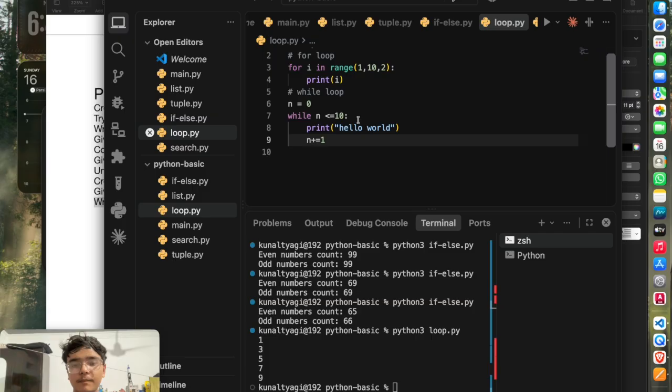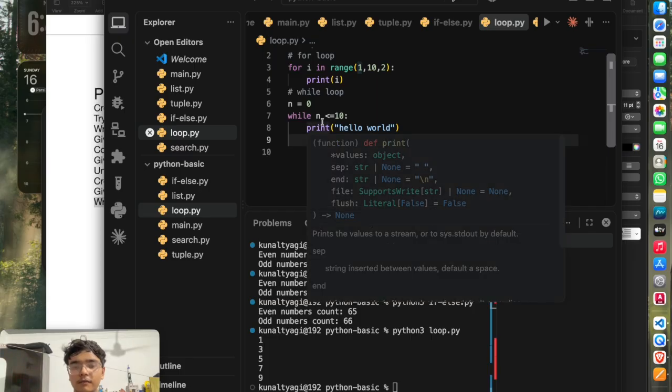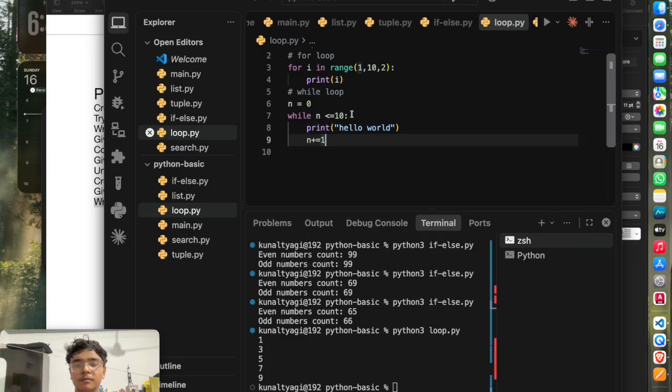So what will happen, this will print hello world 10 times, because as you can see here, first we are checking the value of n, then we are printing hello world, then we are increasing the value of n by 1. First it will be 0, print hello world, then plus 1, now it's 1, hello world, then value becomes 2, then check again, hello world, value becomes 3, and so on.